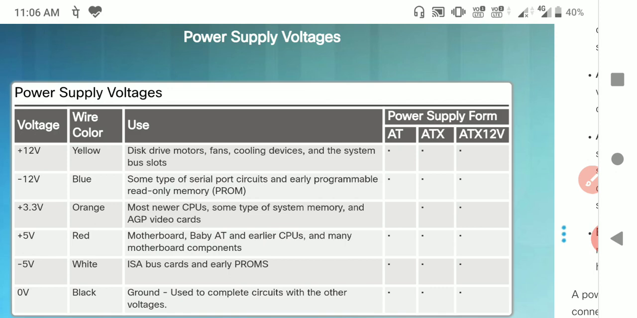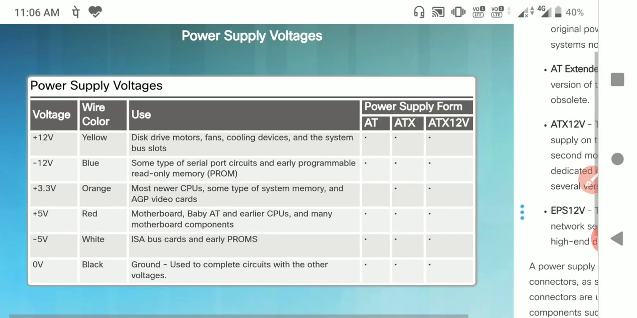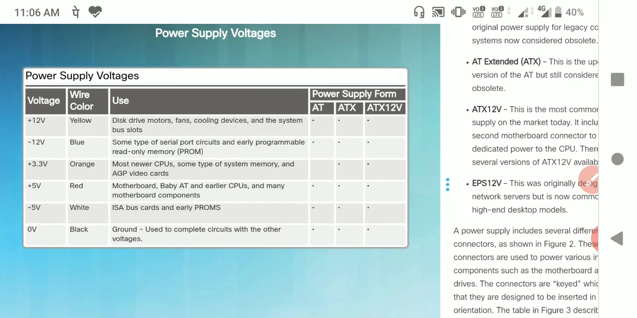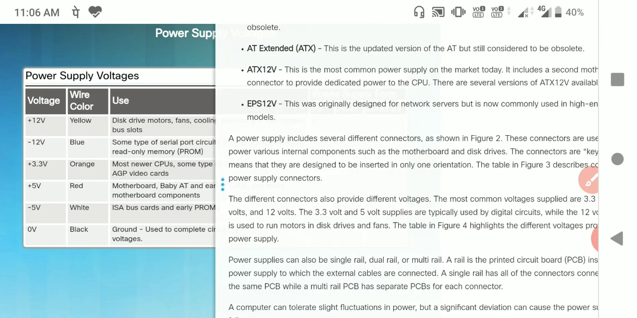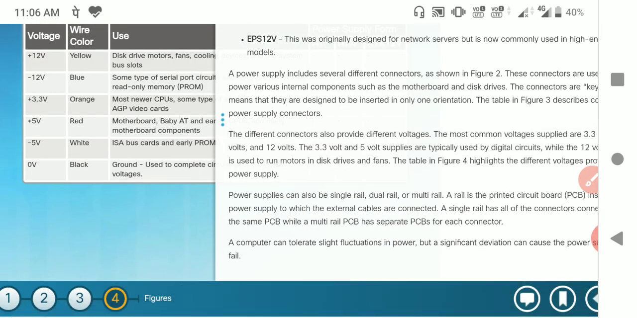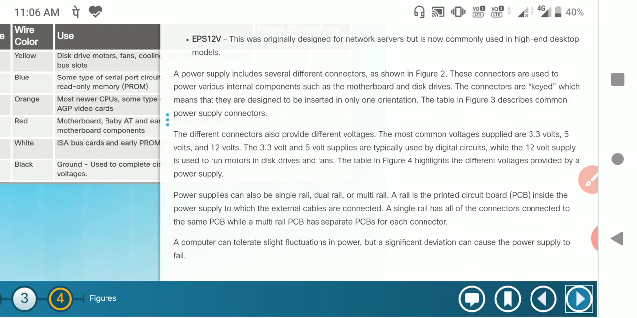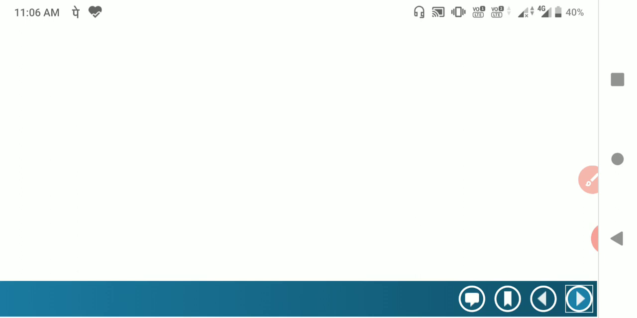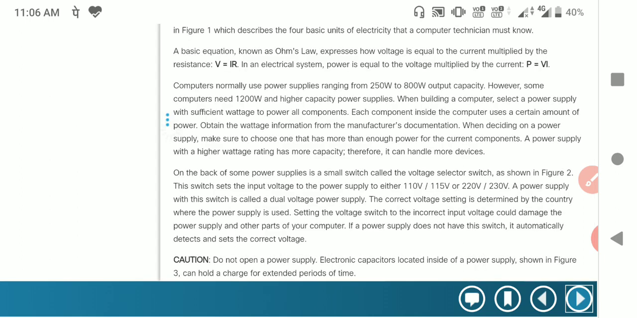So these are all the color representations for the power supply. So that is a brief discussion regarding the power supplies.